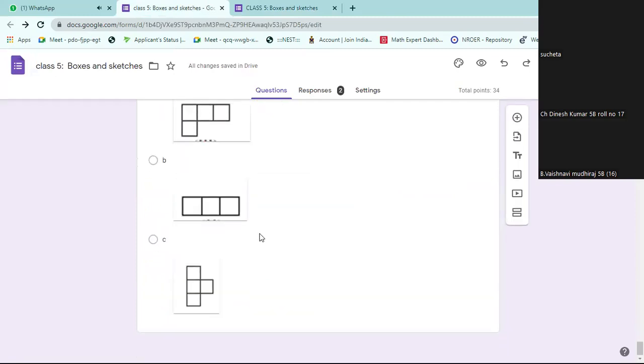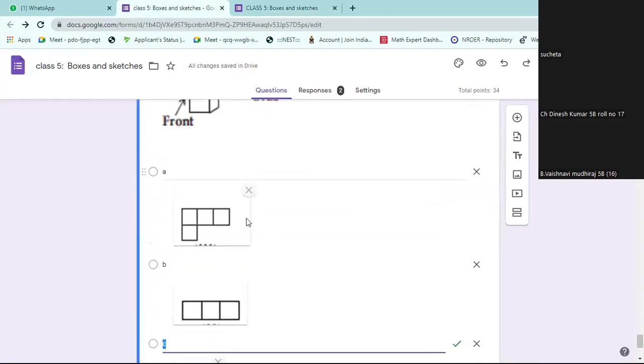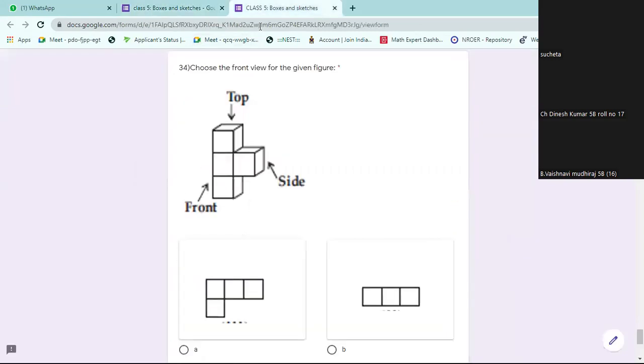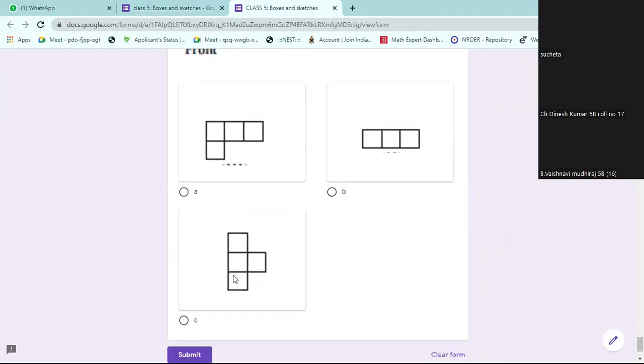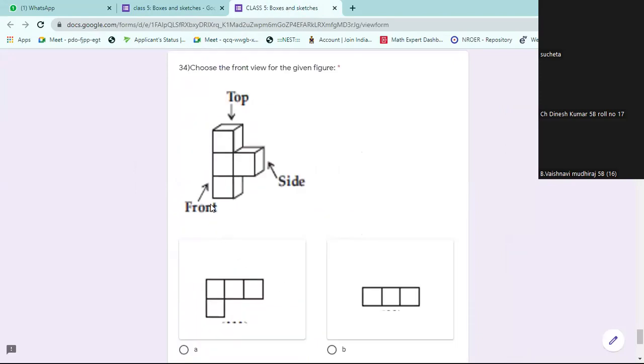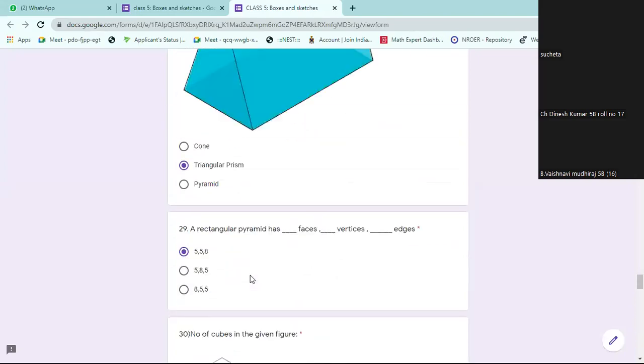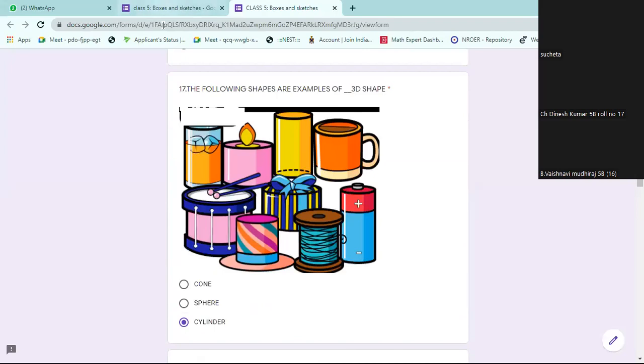Sir, I guess the answer is not there. Why? C, sir. Sir, I didn't get the answer. C is the answer. Front view. Did you see the front view? 3 lines. Sir, this one is the front view. I marked there. We have marked top view, front view, side view, everything is marked. Sir, I have sent it. I have submitted. Sir, done. All completed.